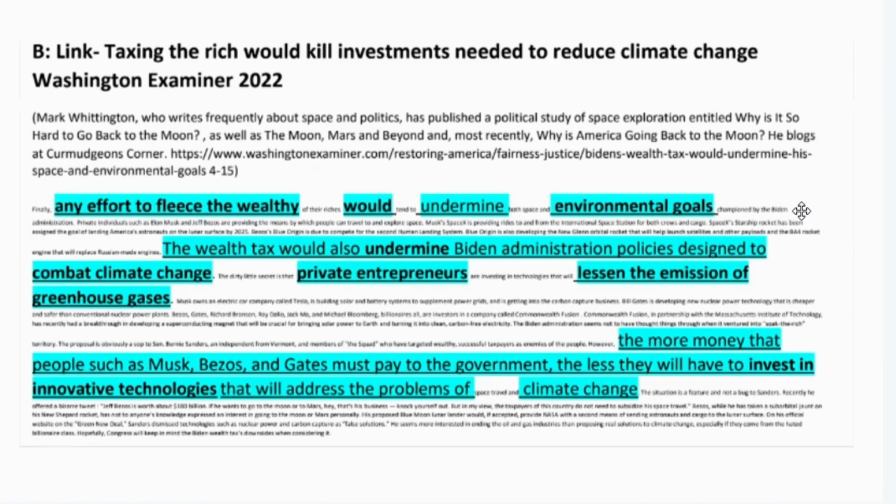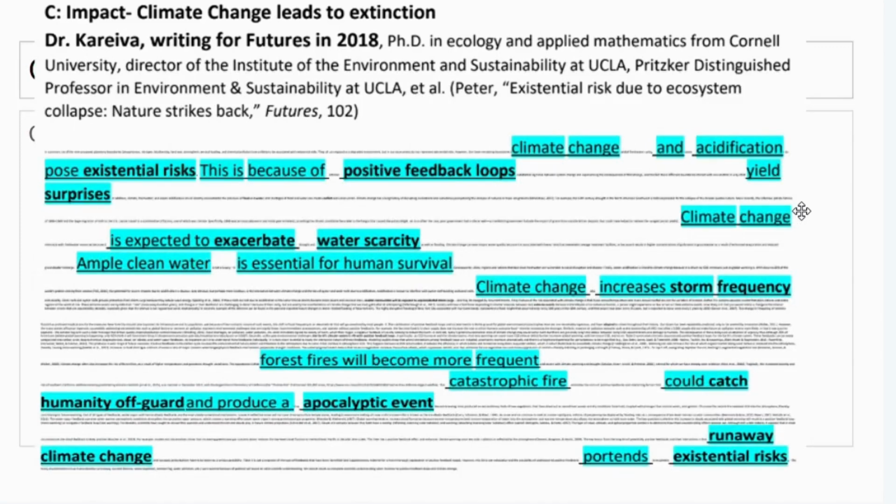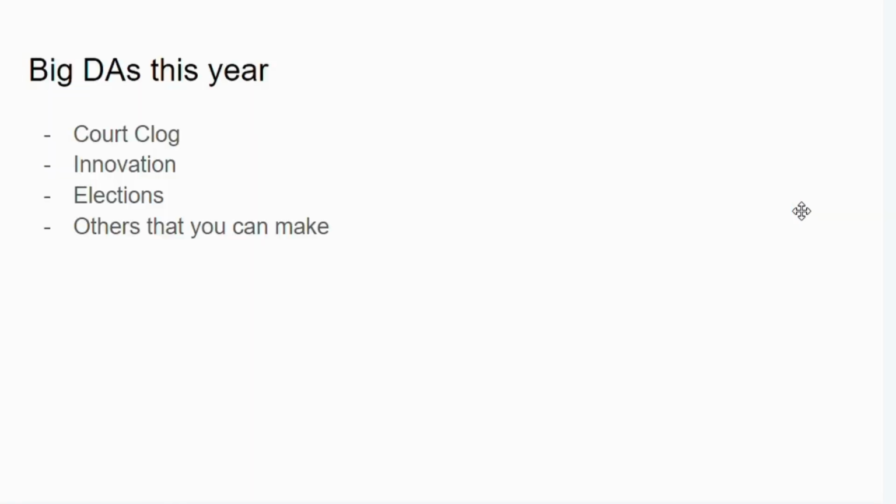So yeah. And then finally there was the impact. It showed that climate change leads to extinction. So overall, this is just showing the impact that climate change could have. It's probably going to be a really common one, and I recommend you go for it because of all the different gateways you can get with climate change. So that was last year though. There's going to be some big DAs this year that I want to talk about.